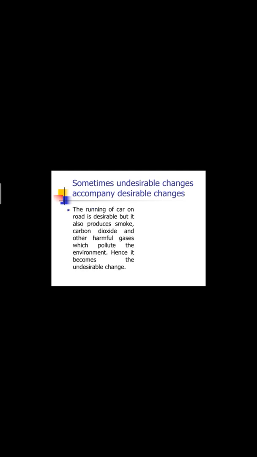Sometimes undesirable changes accompany desirable changes. Some changes, like running of a car, are beneficial for us, but to our environment it produces carbon dioxide which pollutes the environment. So some changes are beneficial for us and non-beneficial to others.